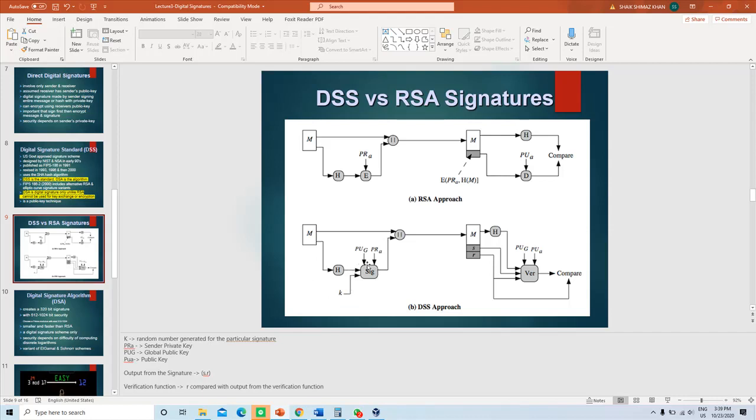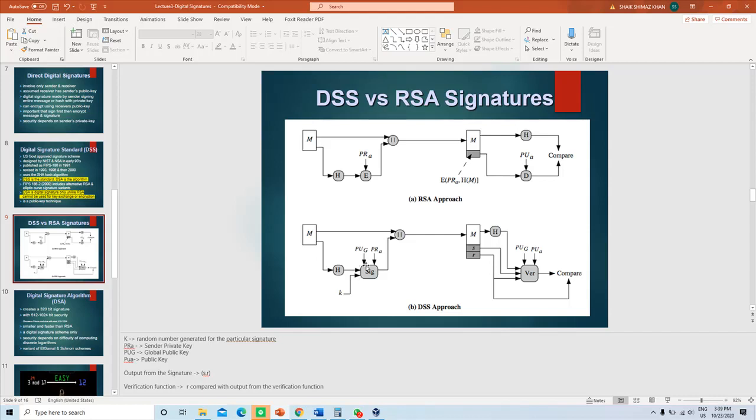The K is valid for only this session, only for this signature.